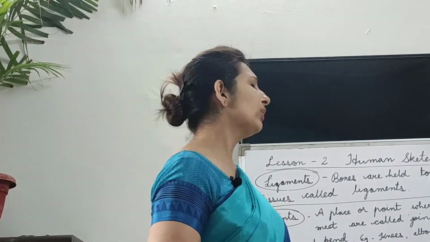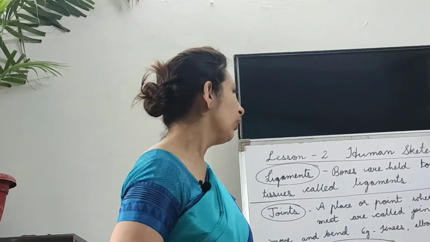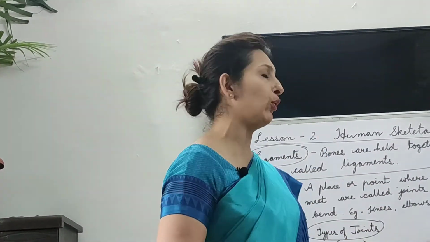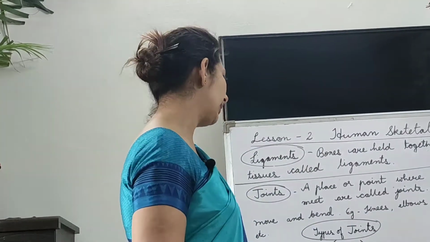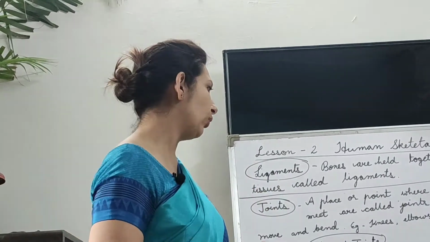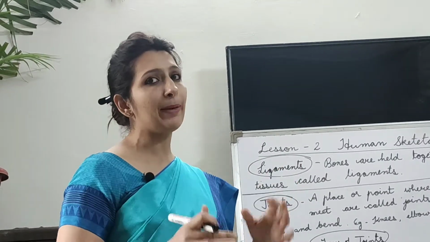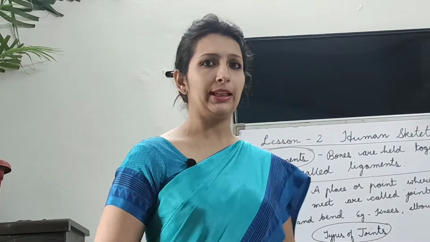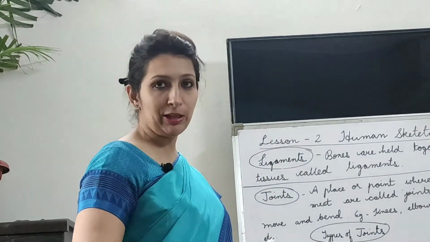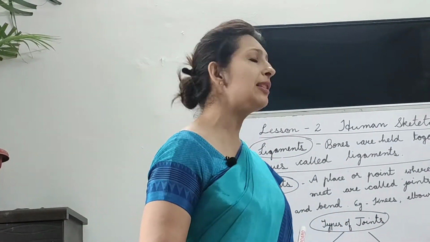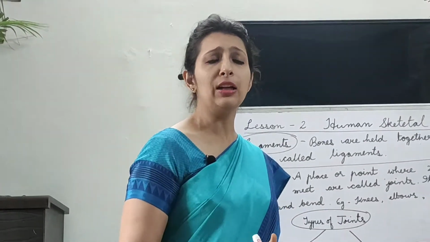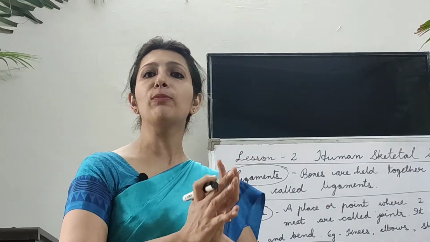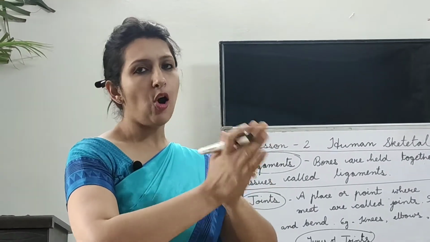Okay. Now there are so many types of joints. Knee joint, elbow joint, shoulder joint, neck joint, and a number of other joints. Okay. Mainly we will discuss a limited number. Now here the joints can be divided further into two categories. One category is movable joint and another category is immovable joint. Now immovable, with the word you are clear. Immovable means something that does not move. It is fixed in its place.